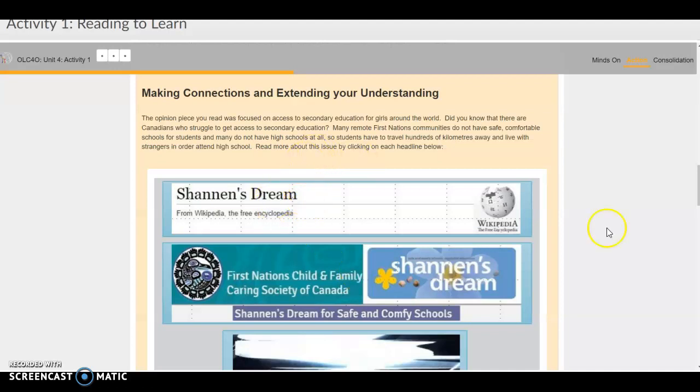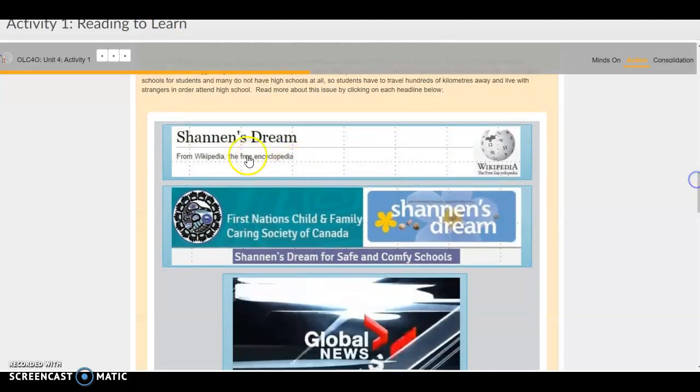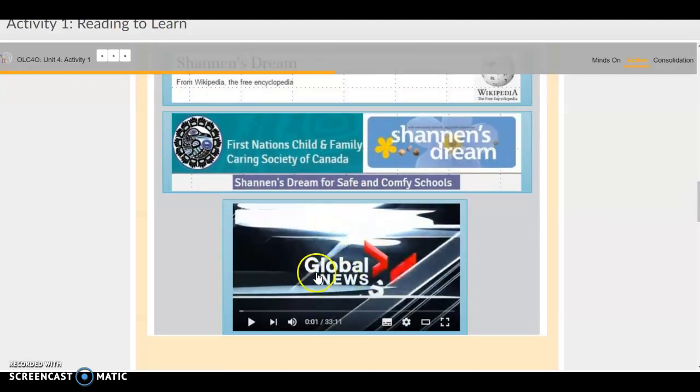You'll take a look here at a few articles. You've got a Wikipedia page on Shannon's Dream, and you'll find out who Shannon was. She was an Indigenous girl in Canada that fought for equal education for Indigenous youth in Canada. You'll be able to read her story here on Wikipedia. You'll be able to read another article on her right here, and then you'll be able to watch a really good documentary on Shannon and her dream and her goal for education equality for Indigenous peoples in Canada.